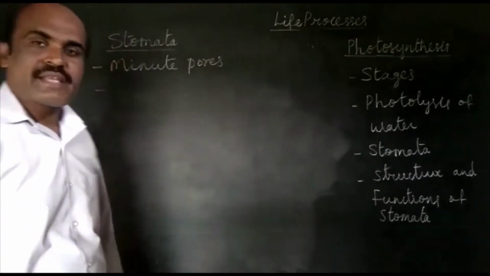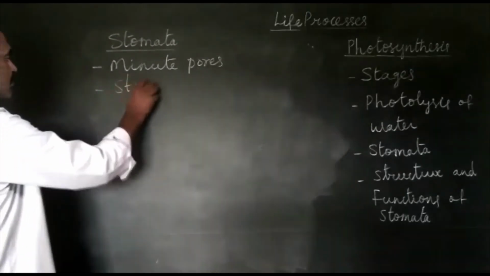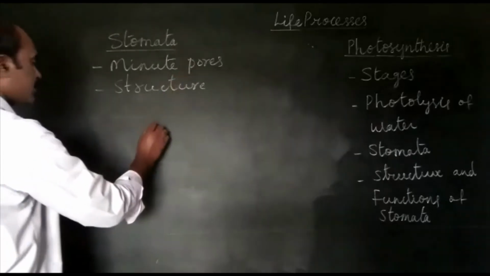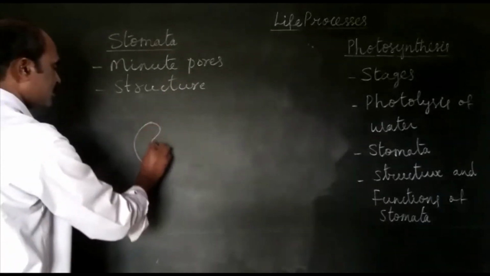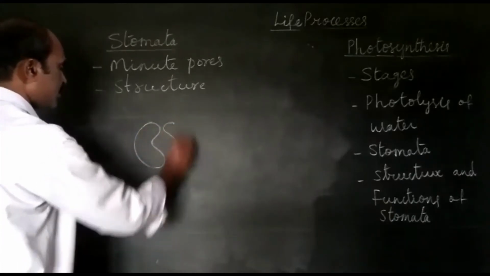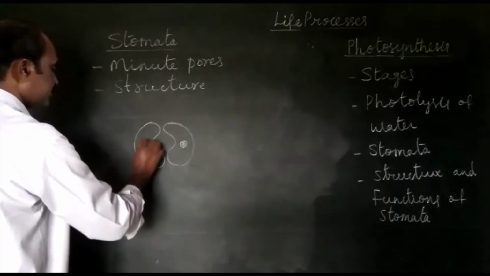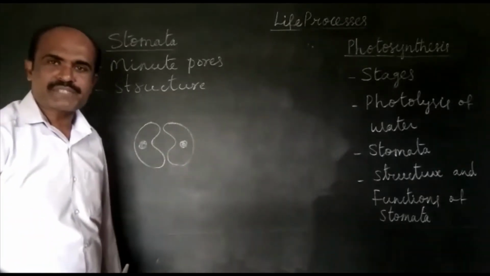Now let us study the structure of stomata. Stomata contains two kidney-shaped cells.